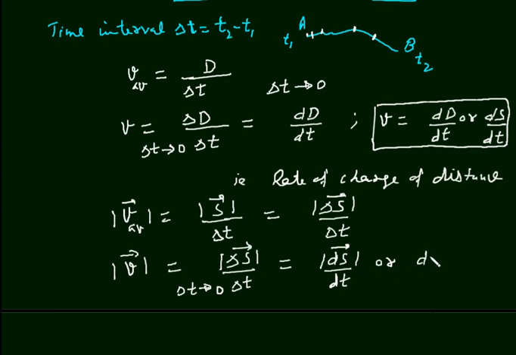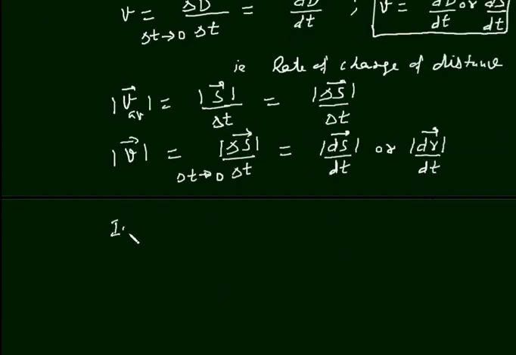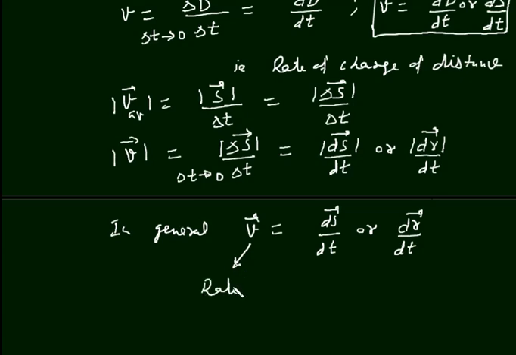or it is also written as dr by dt. In general, this instantaneous velocity is ds by dt or dr by dt. Here I have calculated the magnitude, and here I have written this term in its vector form. It means instantaneous velocity is the rate of change of displacement.